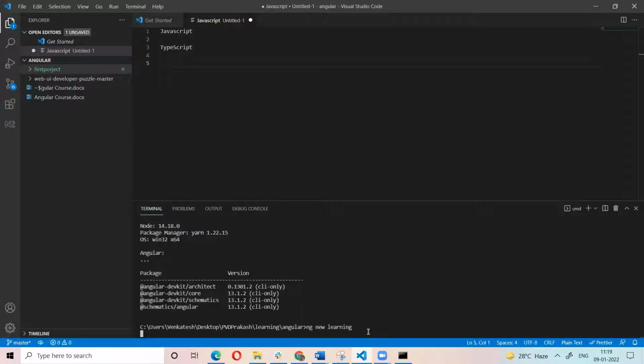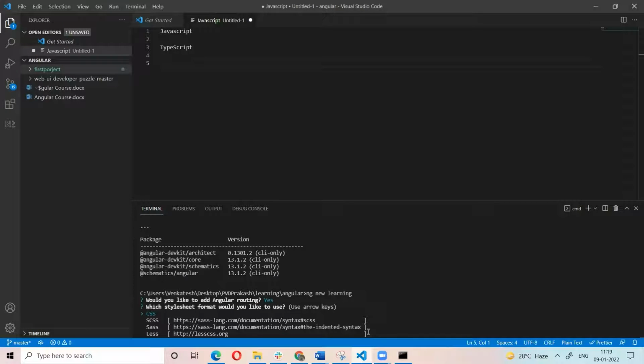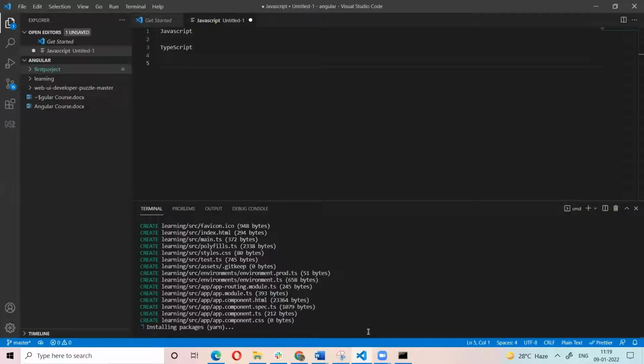If I run this command, it asks about Angular routing. You can set yes. For now, you can use CSS; there is also SASS and others, but just choose CSS. Now the setup is going, so let's wait for 1 minute.